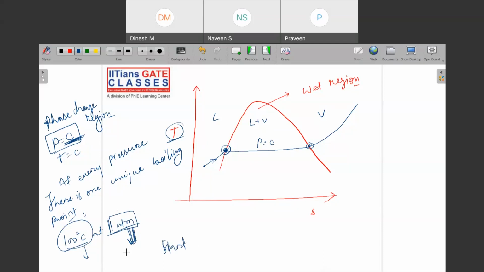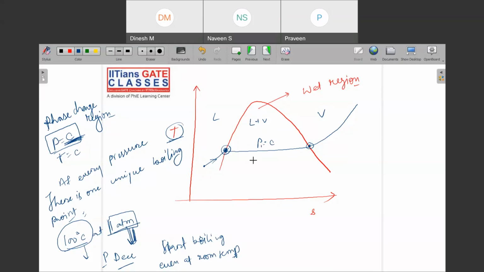If pressure decreases, then we can see that the water starts boiling even at room temperature. Then there is the question of what happens if you increase the pressure.